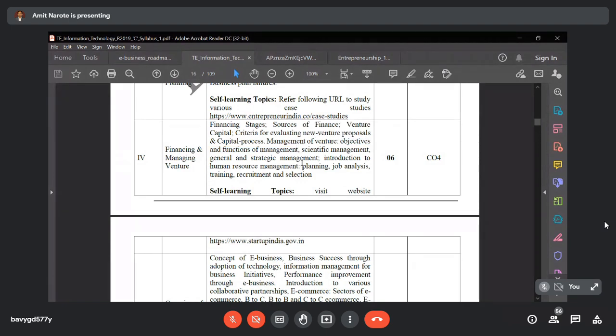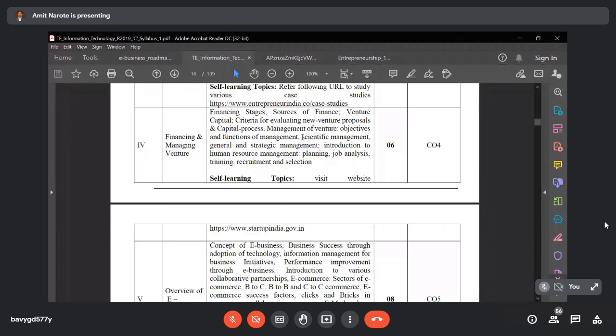Then scientific management, and general and strategic management. Scientific management is where the management applies key financial terminologies and key financial decisions to execute the venture. General management is where we execute the finance with the help of normal day-to-day activities.